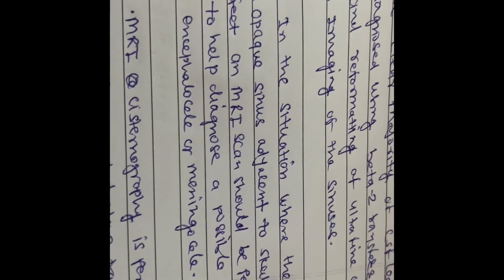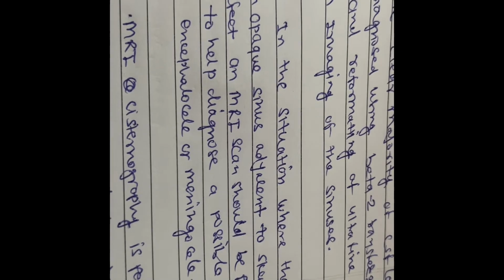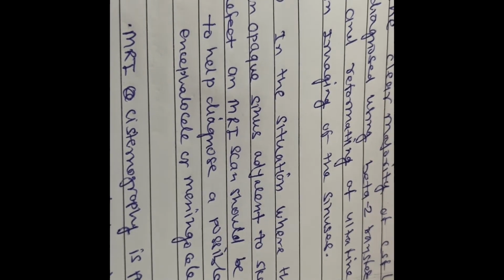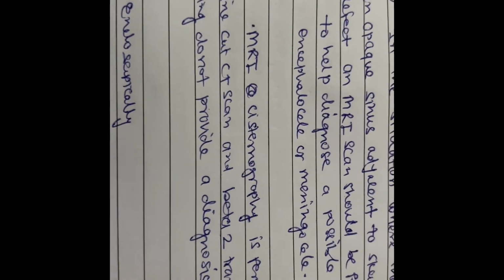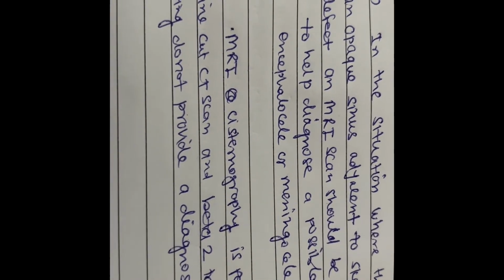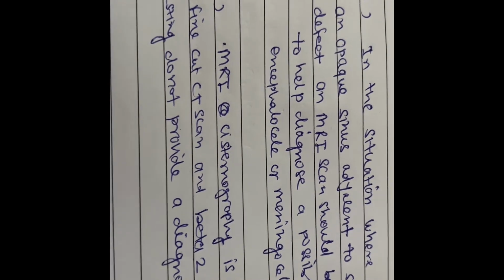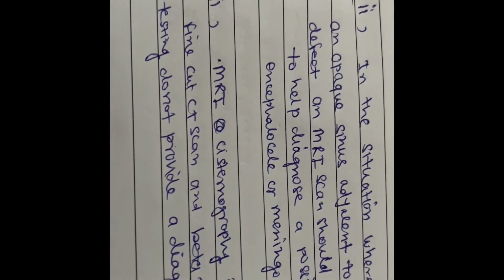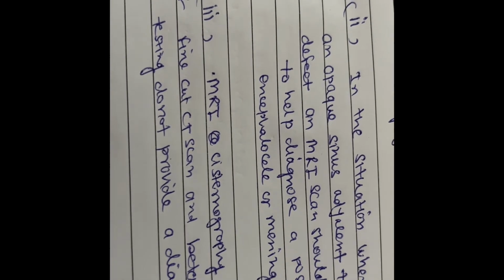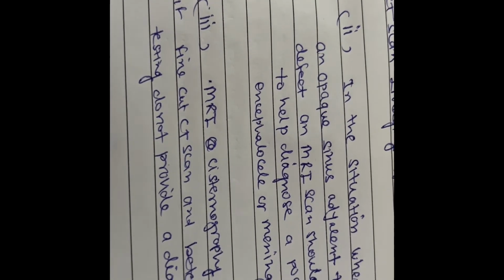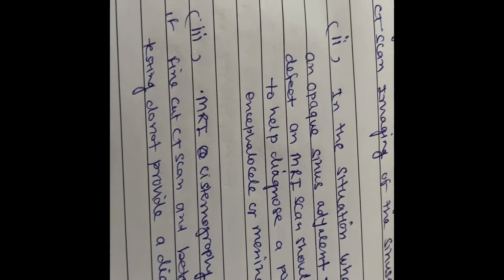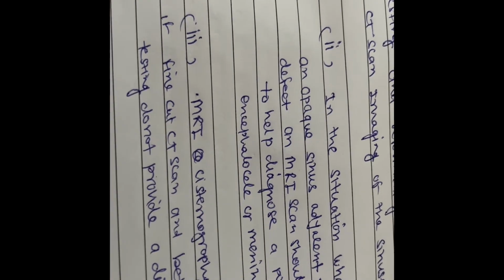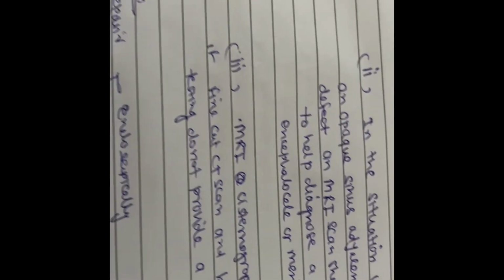Second, in a situation where there is an opaque sinus adjacent to the skull base defect, an MRI scan should be performed to help diagnose the possibility of encephalocele or meningocele. MRI cisternography is performed if fine CT scan or beta 2 transferrin testing is negative. You can also have MRI in cases with CSF complications or CSF leak-induced meningitis or encephalocele. In that case, you have MRI cisternography or plain MRI.